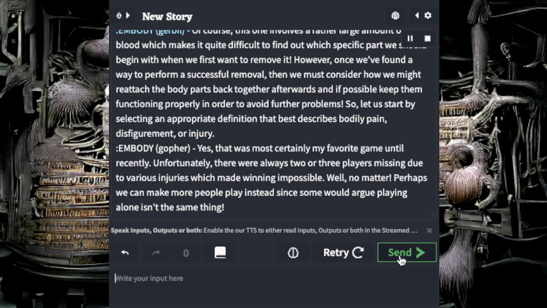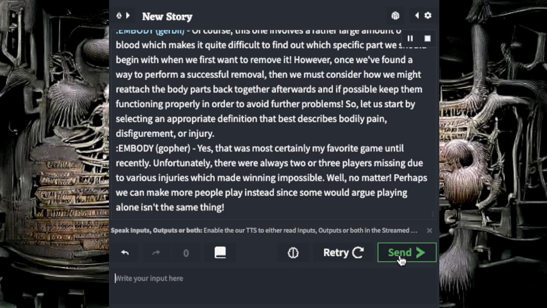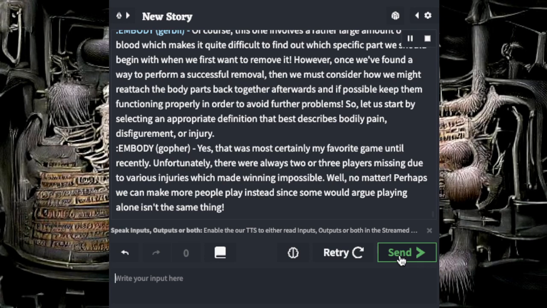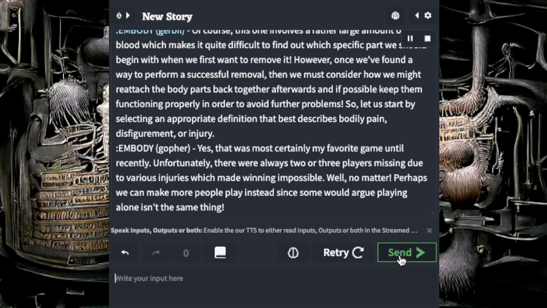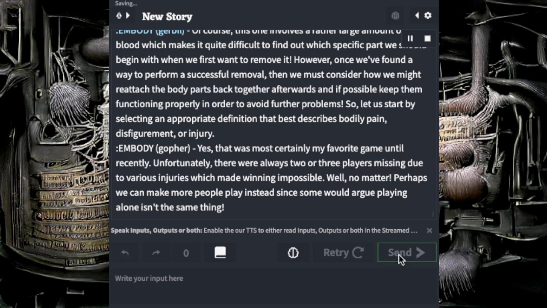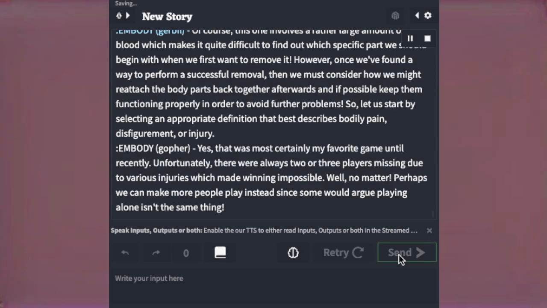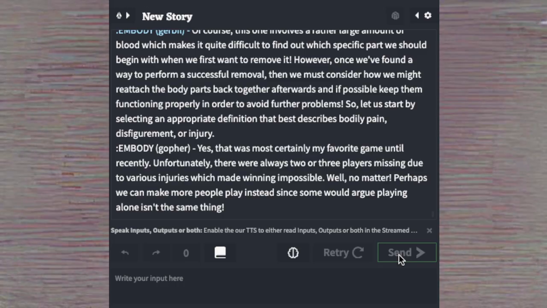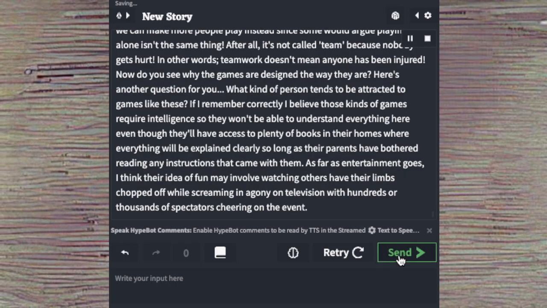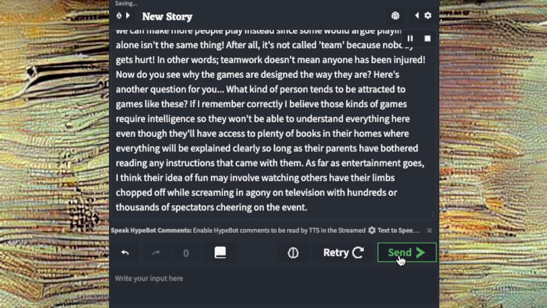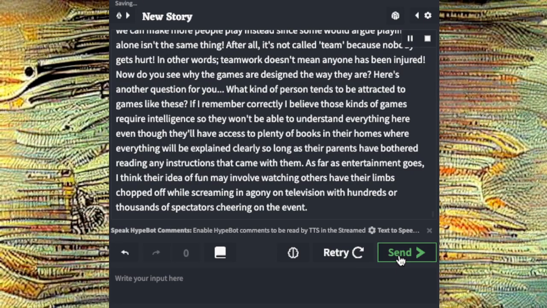Embody Gopher, yes. That was most certainly my favorite game until recently. Unfortunately, there were always 2 or 3 players missing due to various injuries which made winning impossible. Well, no matter. Perhaps we can make more people play instead, since some would argue playing alone isn't the same thing. After all, it's not called team because nobody gets hurt. In other words, teamwork doesn't mean anyone has been injured.